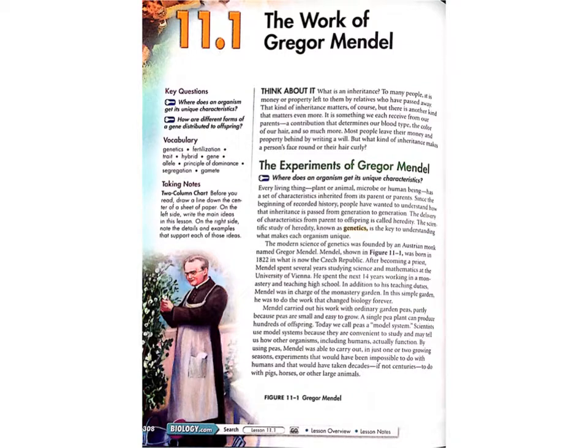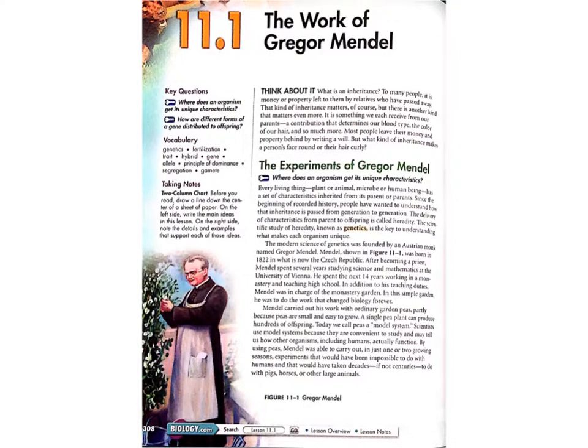Section 11.1, The Work of Gregor Mendel. Think about it. What is an inheritance? To many people, it is money or property left to them by relatives who have passed away. That kind of inheritance matters, of course, but there is a different kind that matters even more. It is something we each receive from our parents, a contribution that determines our blood type, the color of our hair, and so much more.